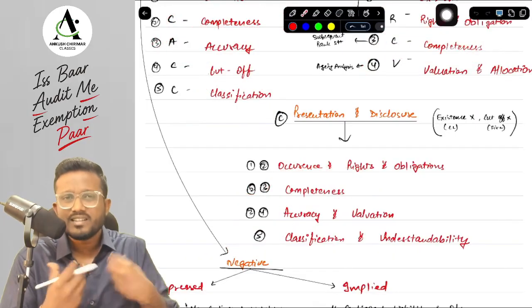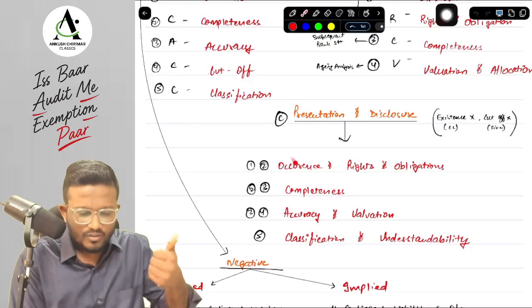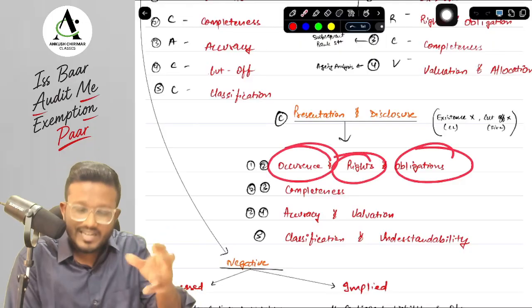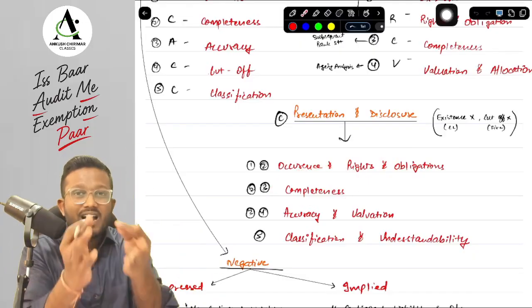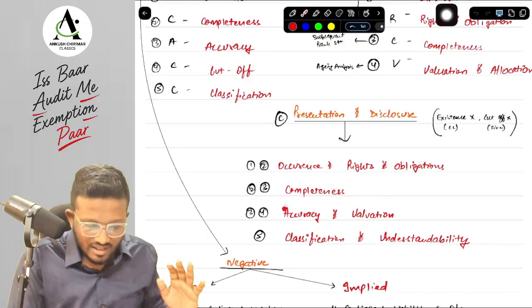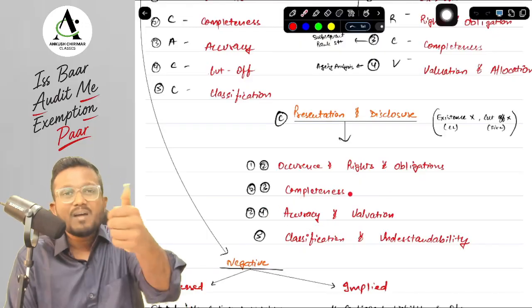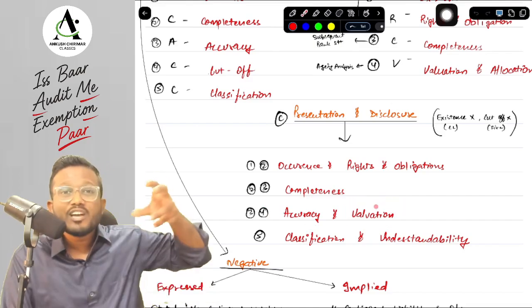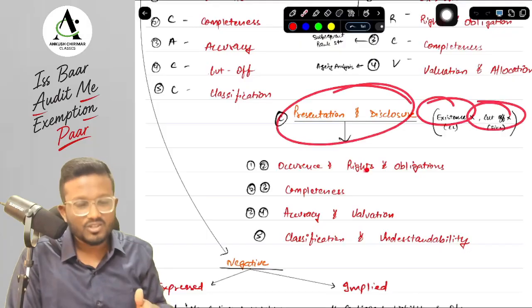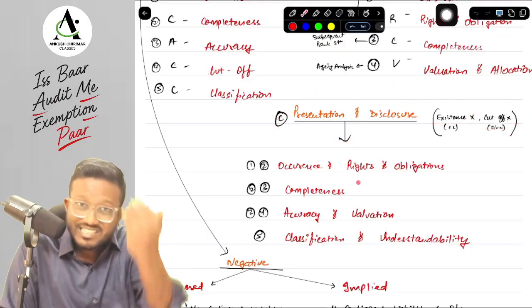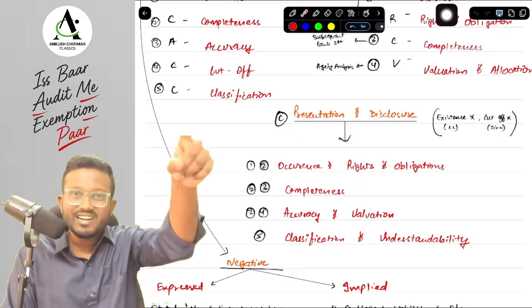Presentation and disclosure, for an example, you can say contingent liability. So first of all, contingent liability can be an obligation of the entity. Completely, all the contingent liabilities that are there are disclosed in the financial statements. The amount of contingent liability is valued appropriately. The classification of that amount in the contingent liability is correct. In the presentation and disclosure, we don't have existence or cutoff because if the contingent liability is existing, then it is not a contingent liability, it is a liability.